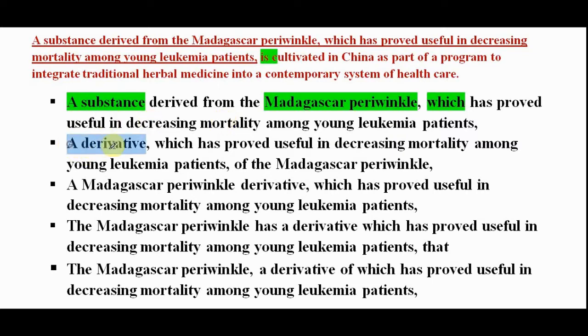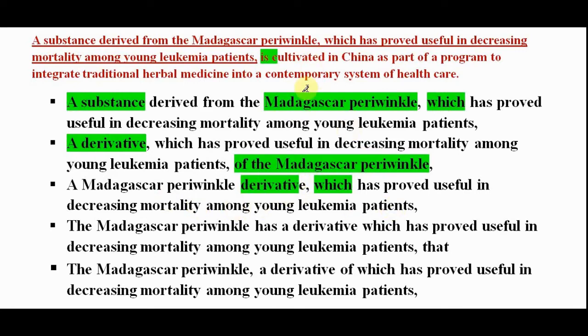Look at option B, the same problem. A derivative is cultivated. A derivative cannot be cultivated, it should be Madagascar periwinkle. Another problem, modifier: a derivative which has proved useful in decreasing mortality among young leukemia patients of the Madagascar. So this part should not be separated from the noun. It seems that patients of Madagascar periwinkle, and that is incorrect. Option C, the same modifier error, which has proved means derivative has proved useful in Madagascar periwinkle. At the same time, it says that derivative is cultivated.